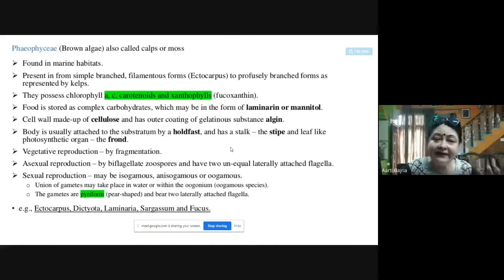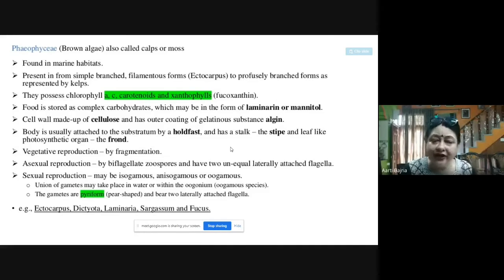The cell wall is made up of cellulose. There it was pectose and cellulose; here it is cellulose, and the outer covering is a gelatinous substance called algin. So algin is present as the outer covering of the cellulose cell wall.